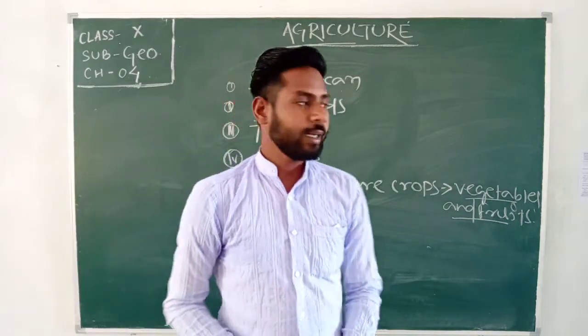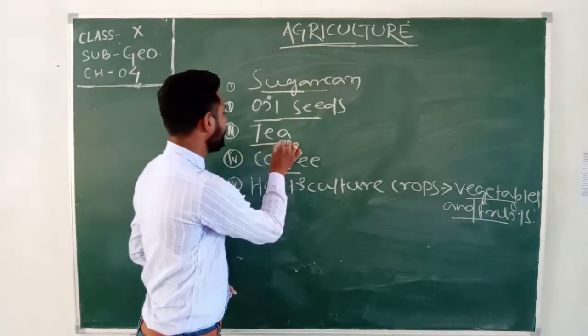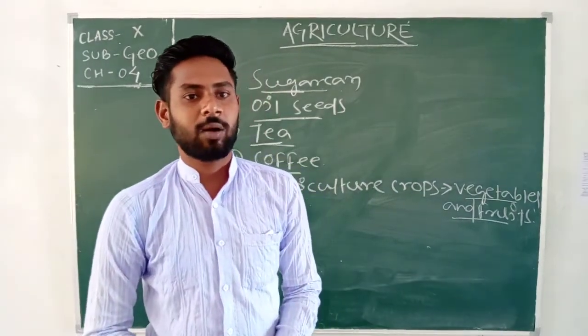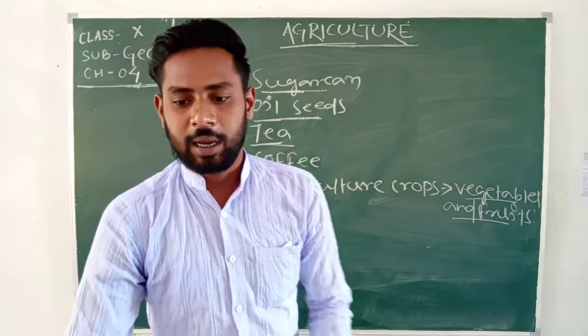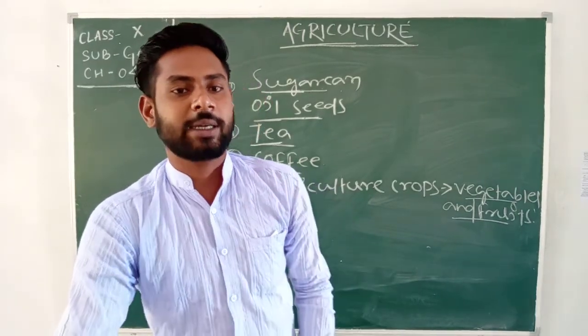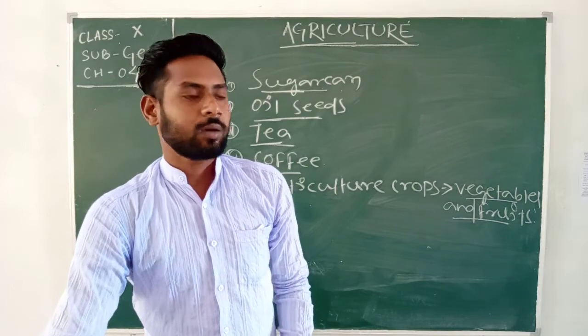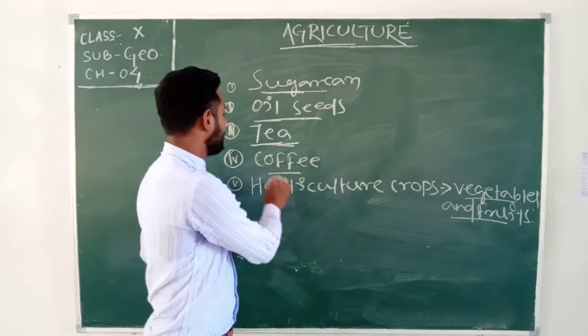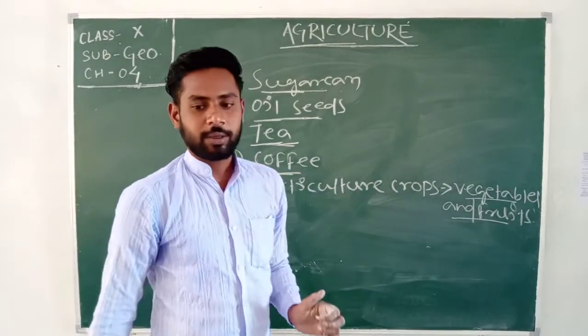Okay. After that, tea. Tea is also used by every person in India in daily life. Tea cultivation is an example of plantation agriculture. This is classified in plantation work, as is coffee.